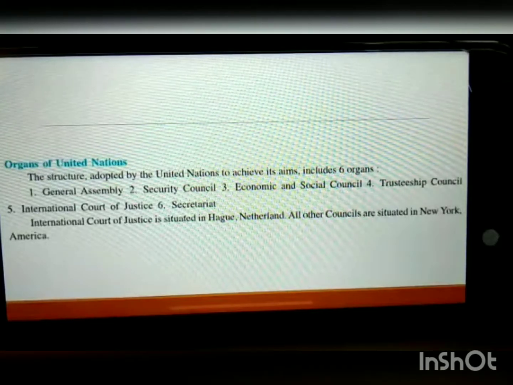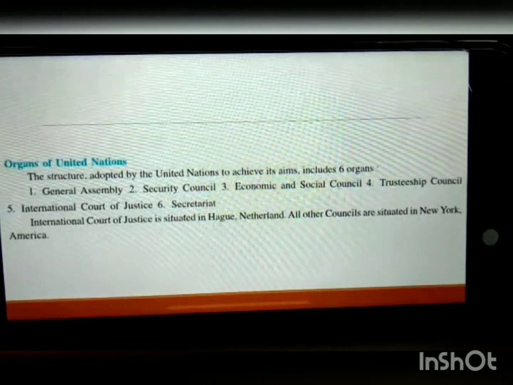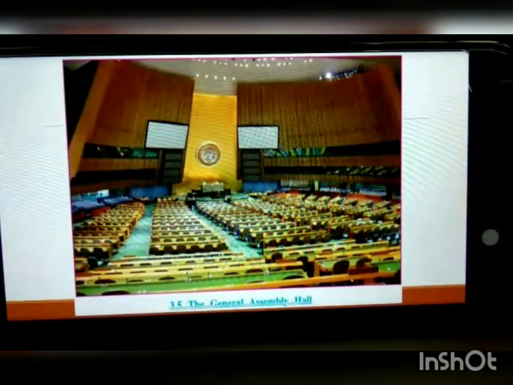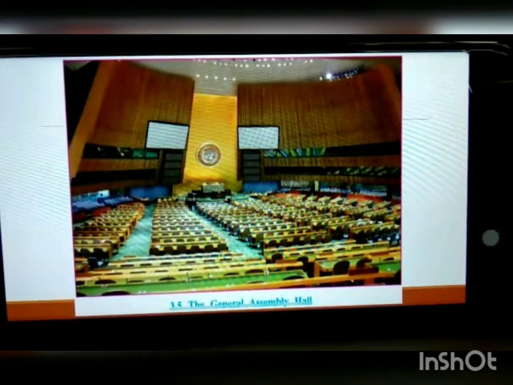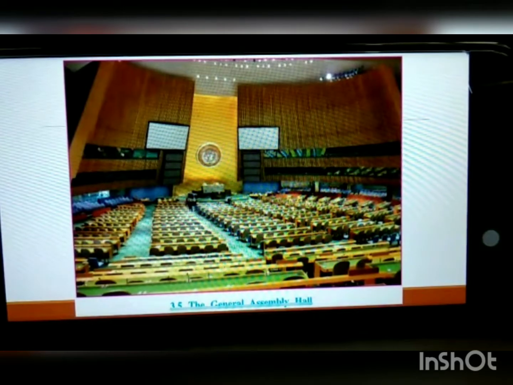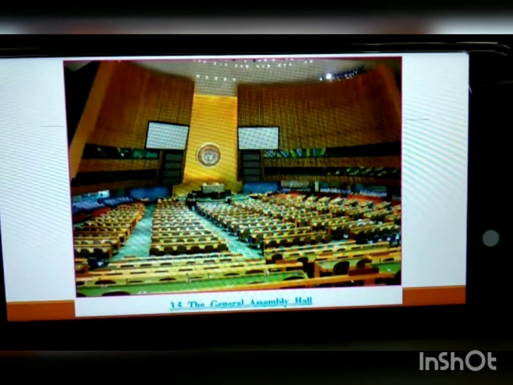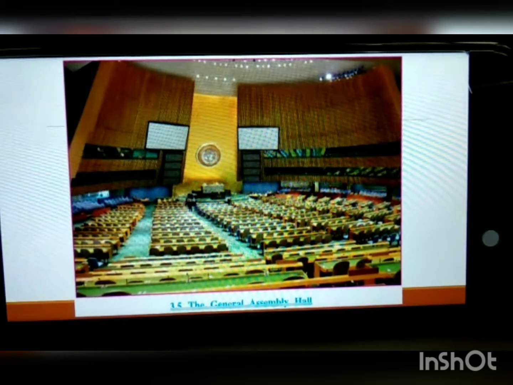So the first organ is the General Assembly, the highest, the biggest organ. This is a real picture of the General Assembly Hall. The biggest organ of the UN is the General Assembly. It includes the representatives of the member nations. Every nation can send a maximum of 5 representatives to this, but during an election, only 1 vote of each country is counted.